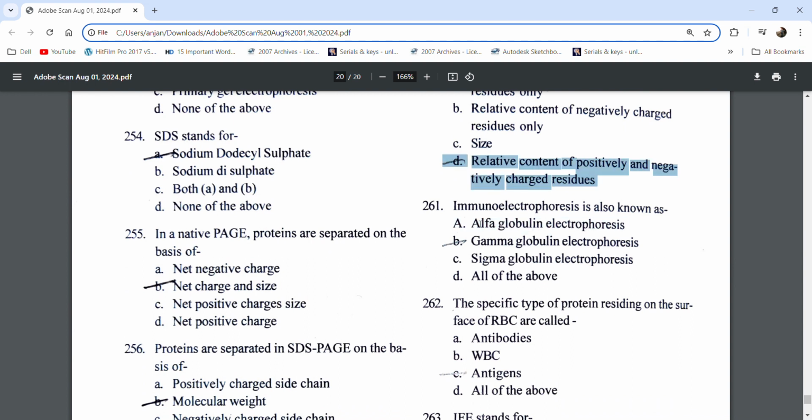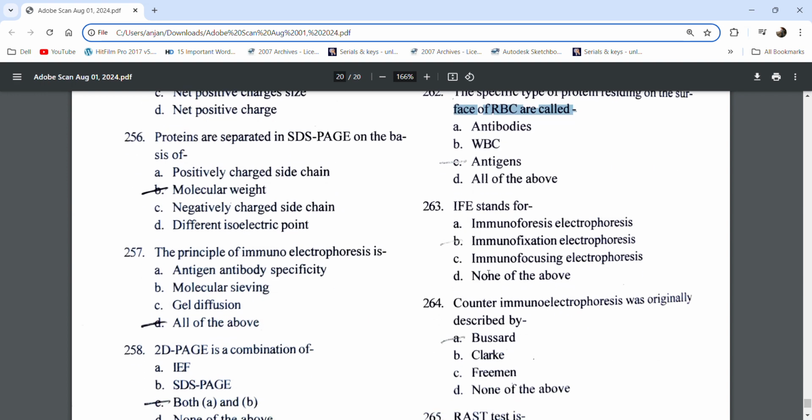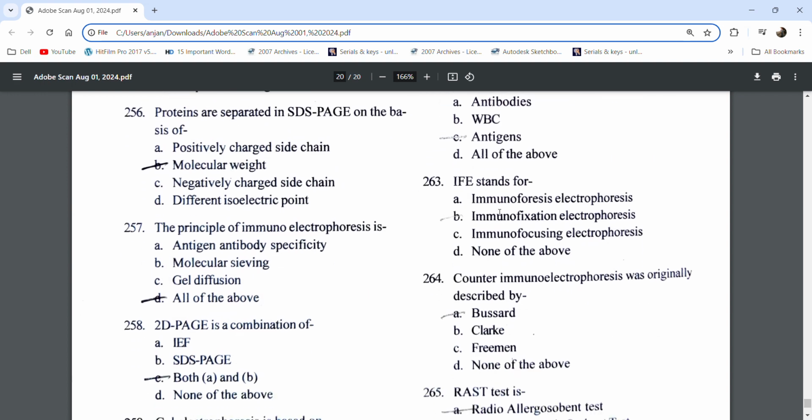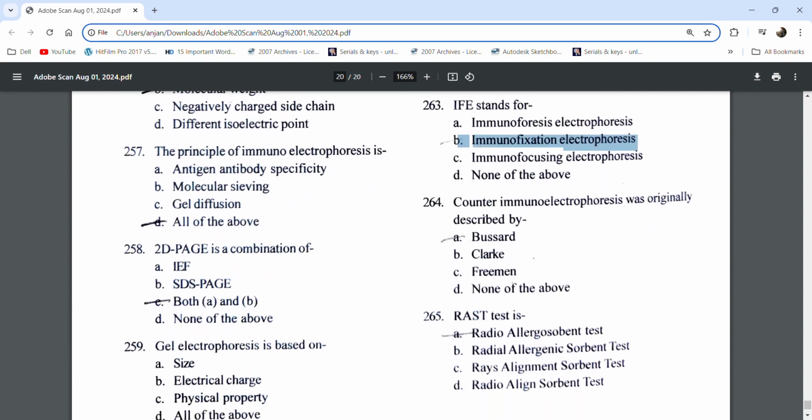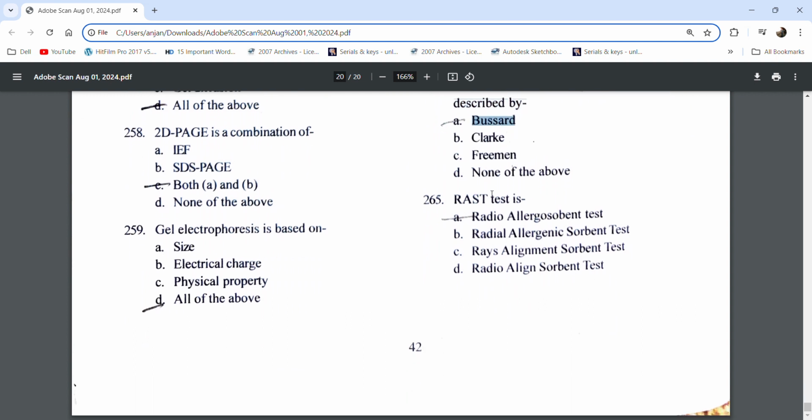Immunoelectrophoresis is also known as gamma globulin electrophoresis. The specific type of protein residing on the surface of RBC are called antigens. IFE stands for immunofixation electrophoresis. Counter immunoelectrophoresis was originally described by Bussard. RAST test is radioallergosorbent test.